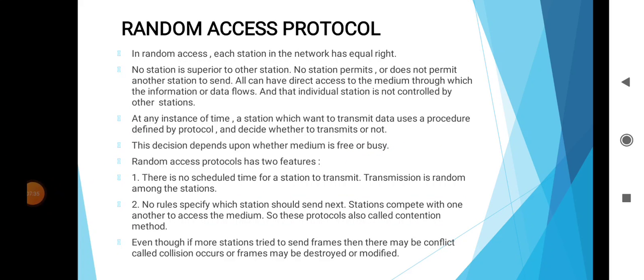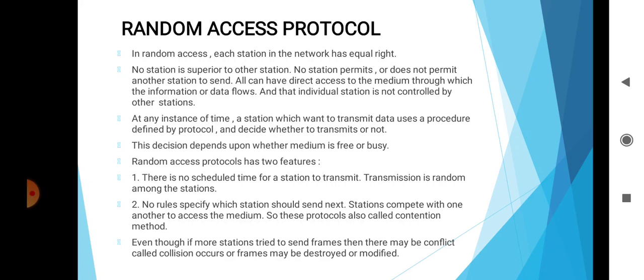Then the next topic is random access protocol. In random access or contention method, each station in the network has equal right. No station is superior to other stations, and no station permits or does not permit another station to send.